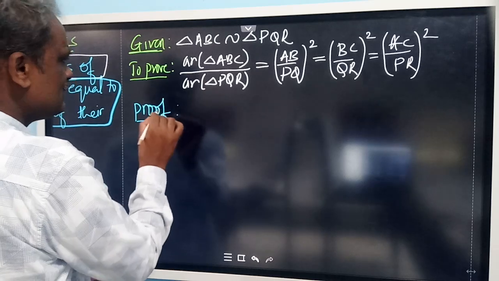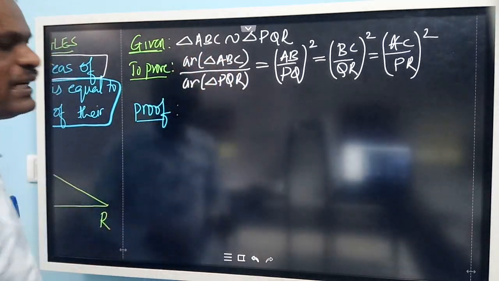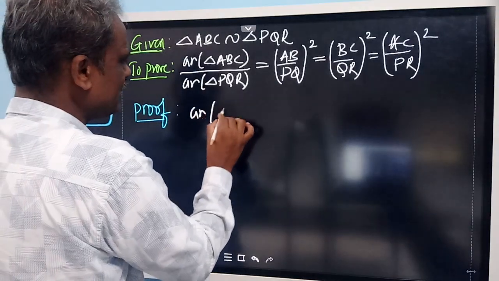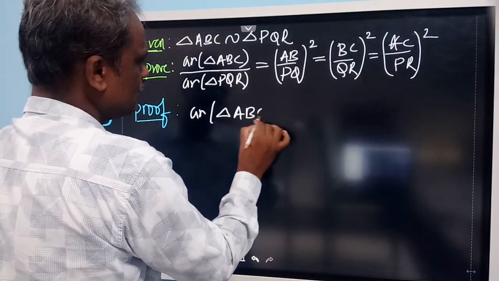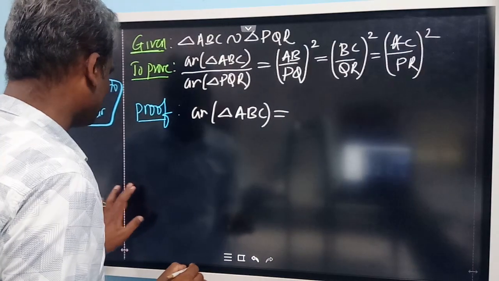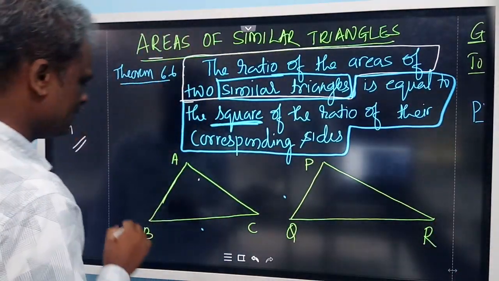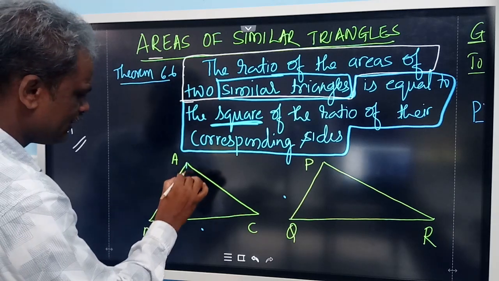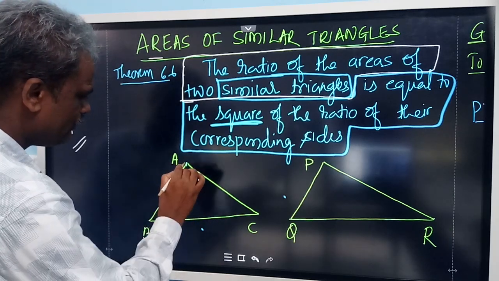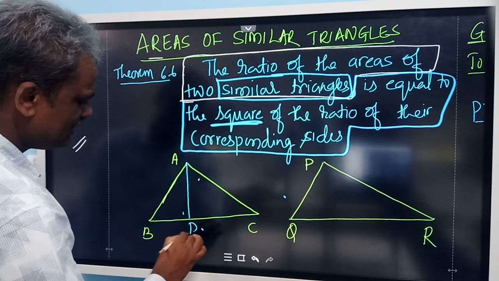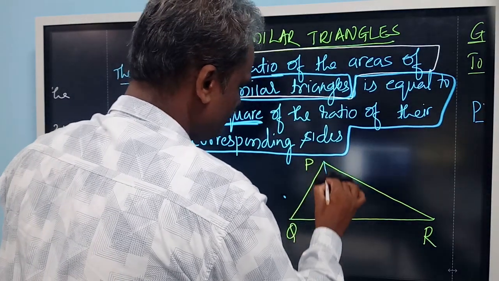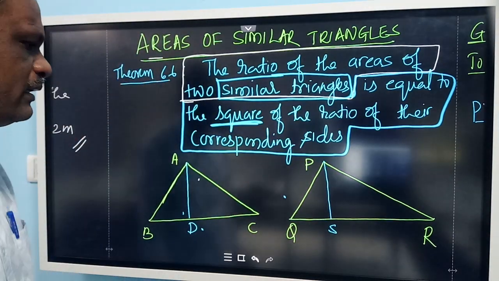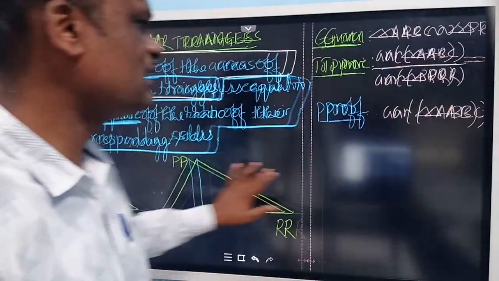So here, look at this in the question. We need to find the area of triangle ABC and area of triangle PQR. So you tell me what is the formula to find the area of triangle ABC. Half into base into height. We don't have the height here. Let us draw one perpendicular here. I will call this AD, and here also I need one perpendicular. You can call this PS. So here we need construction.